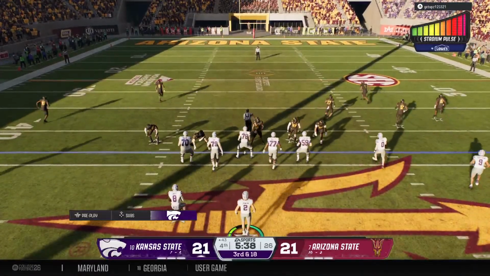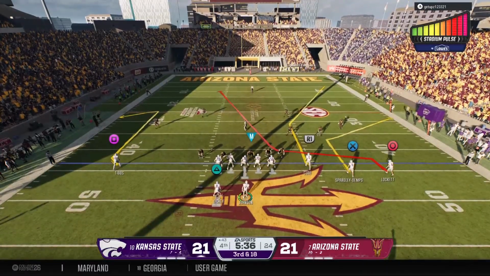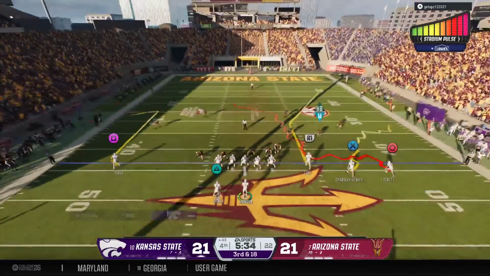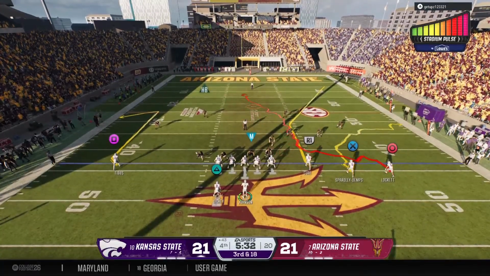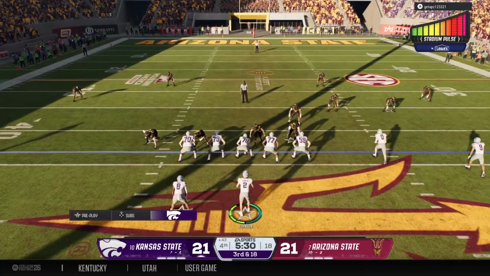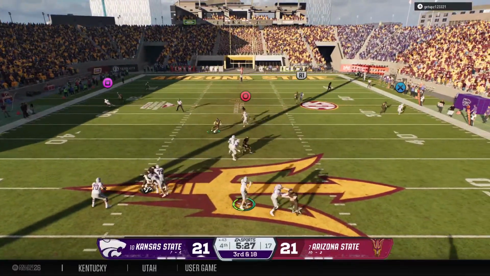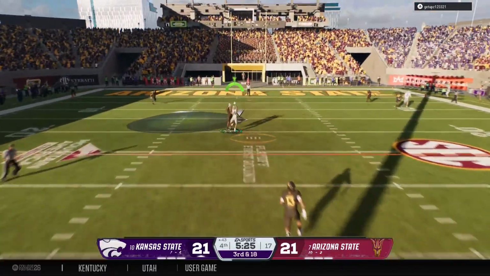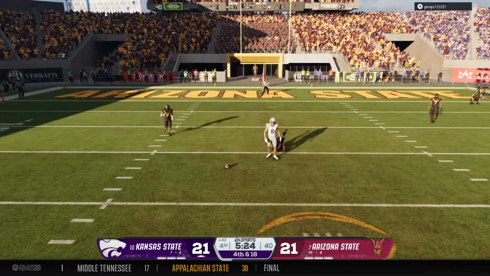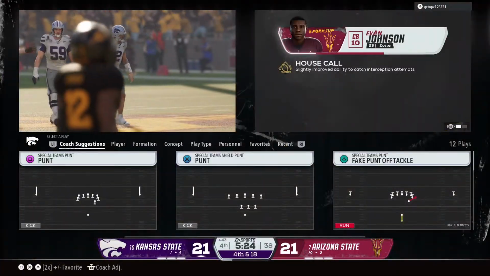So here comes 3rd and long. Giving up that sack has made this a real challenge for the offense. Looking to throw it on 3rd and very long. He'll take a deep shot here. Incomplete. They cannot connect on the deep ball.